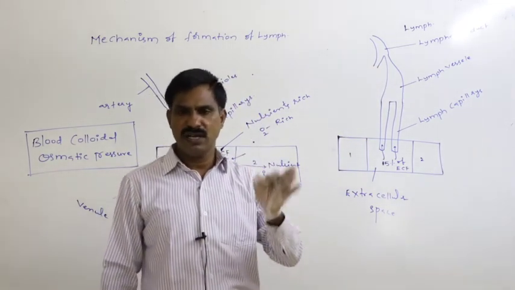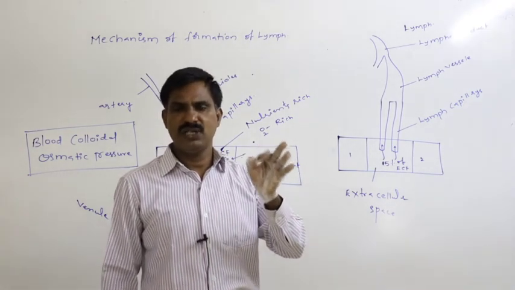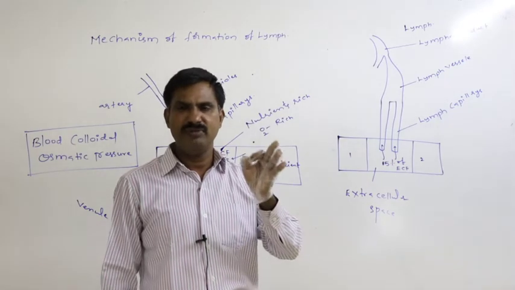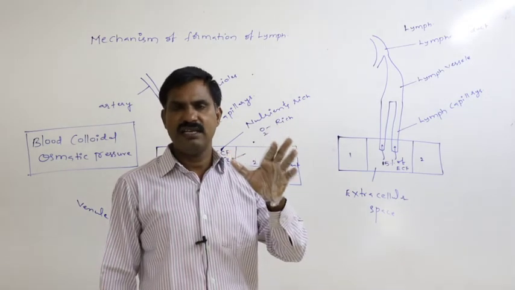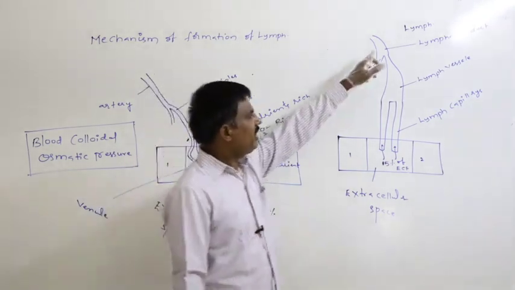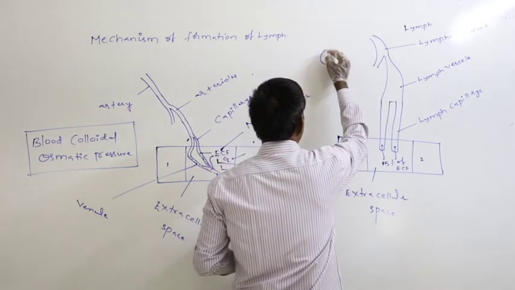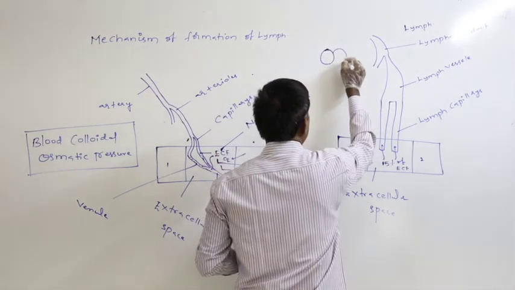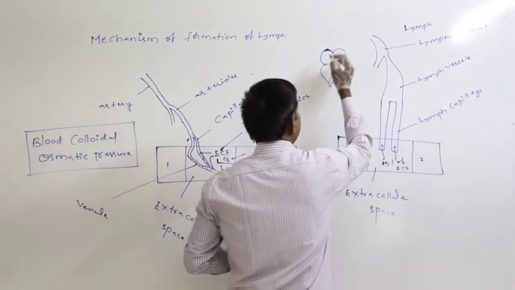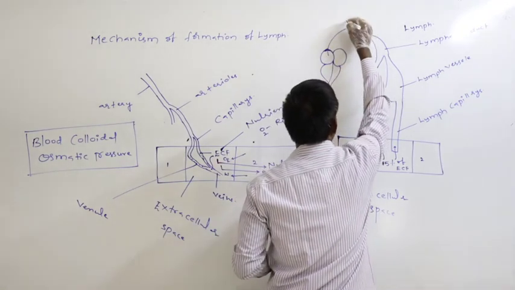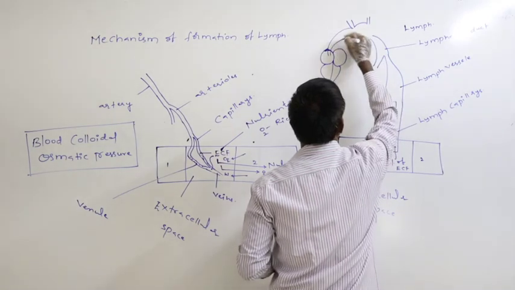Already in the last class I told you clearly what the left lymphatic duct and the right lymphatic duct are, and from where they collect the lymph. The lymphatic duct opens into the precaval vein of the respective side at the junction between the internal jugular vein and subclavian vein.